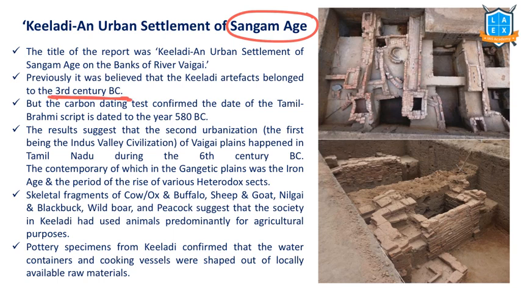But the script of the Vaigai, Kiladi region, and the script of the Indus is the same. Indus is somewhere in the northwest of India. This is down south. So that's why there's curiosity among the archaeologists. Now they are studying how this entire thing might have happened. That's why the Vaigai River and its location is important for us.